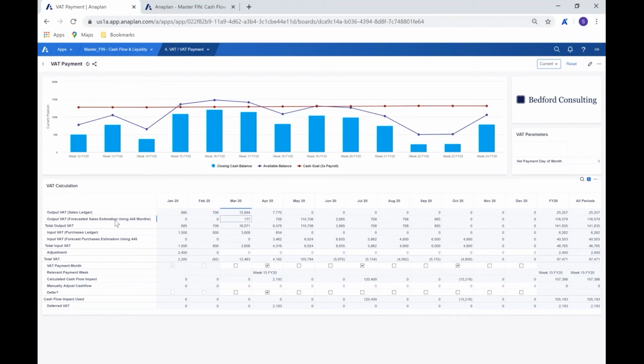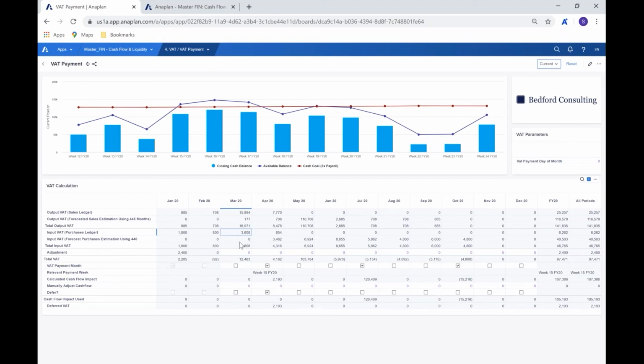Now, the forecast, which I'm going to touch on in just a moment, is based on weeks, as we have seen. But of course, here we're looking at calendar months. So it's using 445 months to map into those calendar months. So just a point to note in terms of the way the two are working there. That's going to be giving us our total output VAT, okay, from the two. And then, of course, we have the same on the input side.